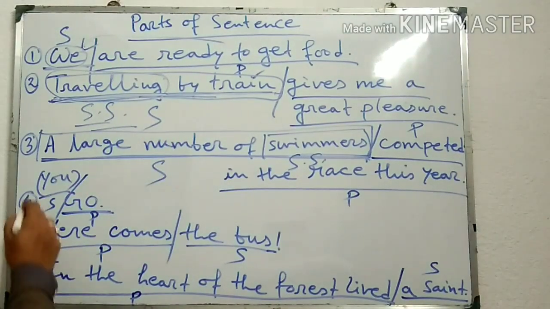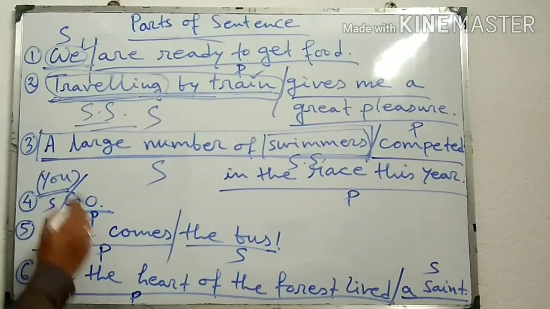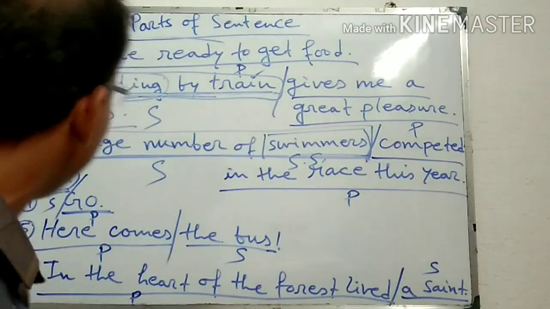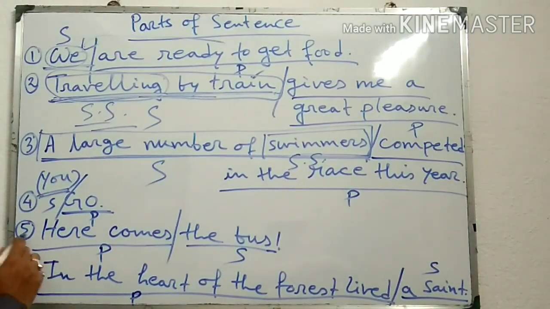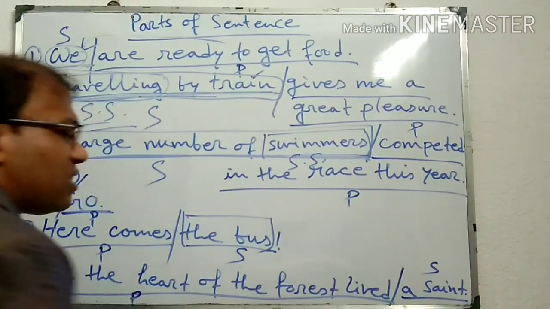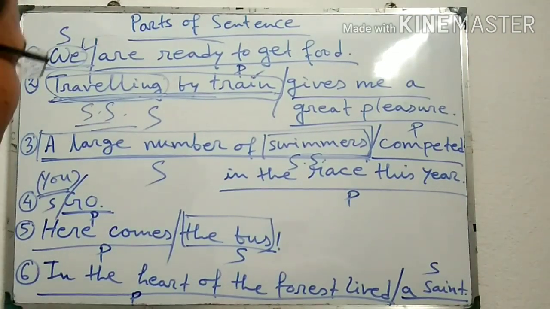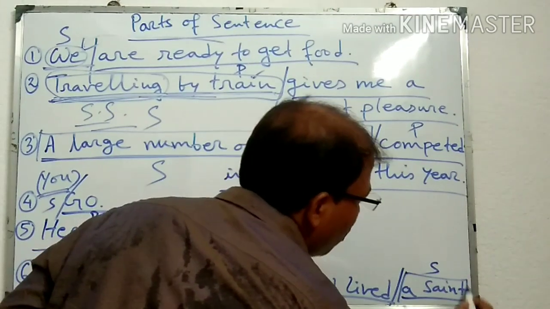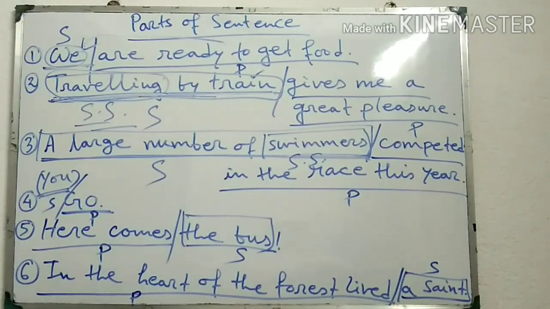Similarly, go, that means you go, here it is simple subject and also complete subject because it is only one word. Similarly, in sentence number 5, the bus is also simple subject and also complete subject. Similarly, in sentence number 6, a saint is also simple subject or complete subject.